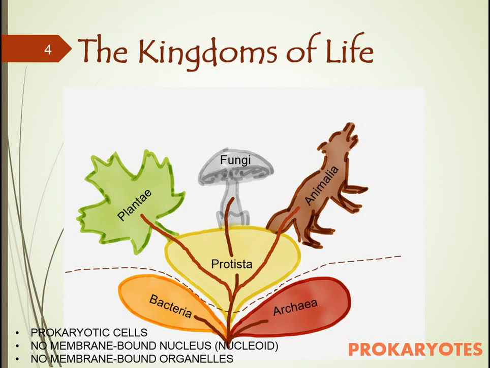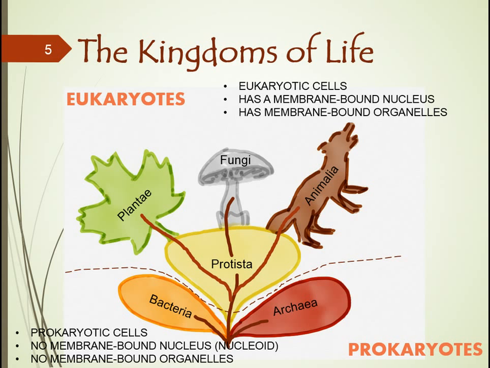It is called a nucleoid. Also, these organisms do not have membrane-bound organelles. Whereas members of the plantae, fungi, animalia, and protista are all composed of eukaryotic cells. That's to say that their cells contain nuclei, or nucleus singular, and they all have membrane-bound organelles. So remember from your past lectures in other classes that these organelles include mitochondria, Golgi apparatus, endoplasmic reticulums, both the smooth and the rough, and various vesicles.